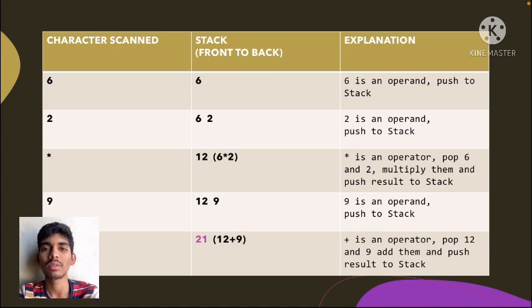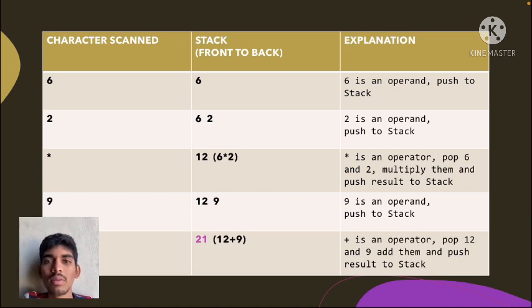Therefore we pop 6 and 2, multiply them, and push the result to the stack. Multiplying 6 into 2 we get 12, and the stack now contains the element 12.